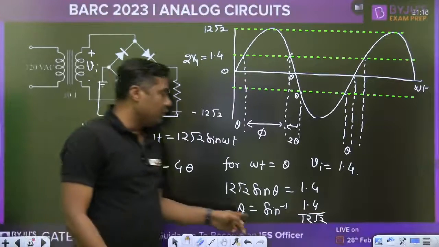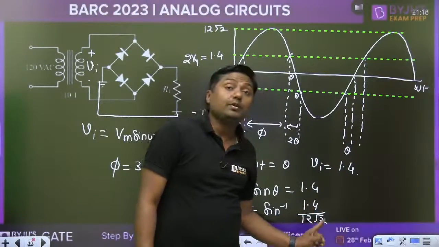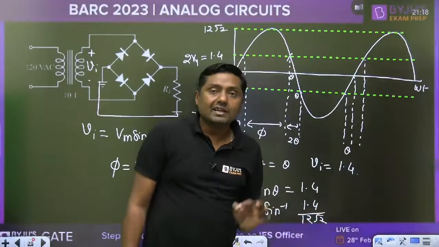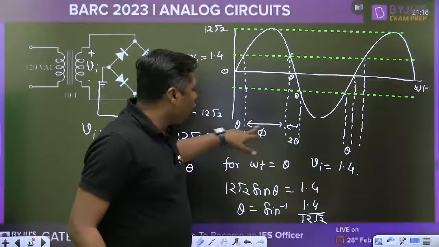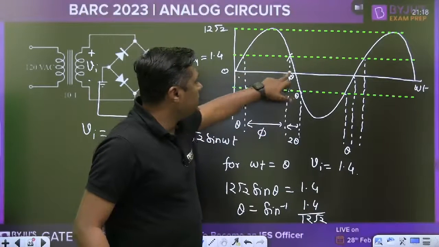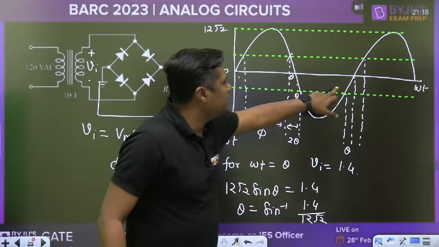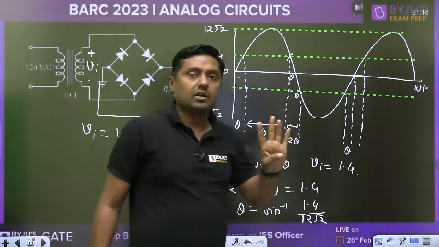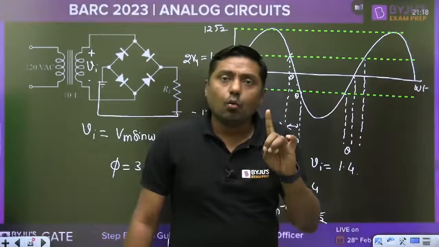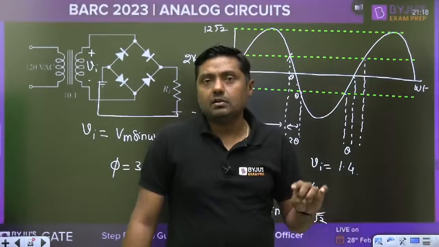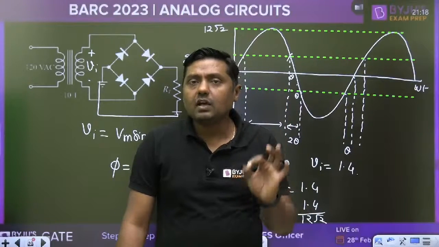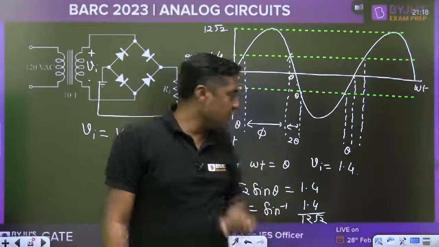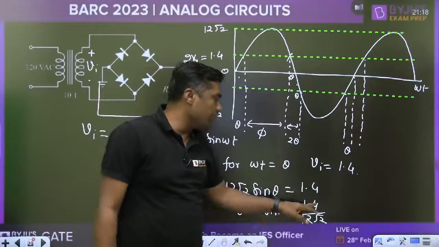Everyone please find the value of theta: 1.4 divided by 12 root 2. Now you have to find the 4 theta: theta from this point, theta from this point, theta from this point, and theta from this point. So during one complete cycle, the circuit will not conduct for an angle of 4 theta, and theta is given by sine inverse of 2V gamma by Vm.